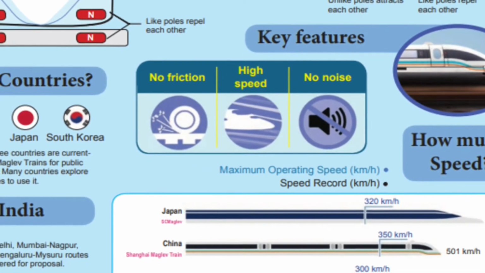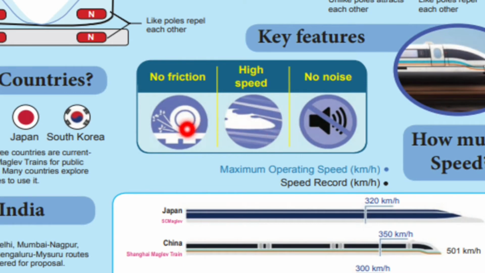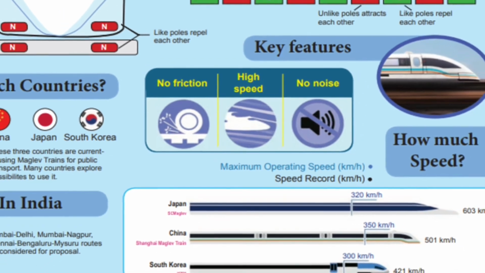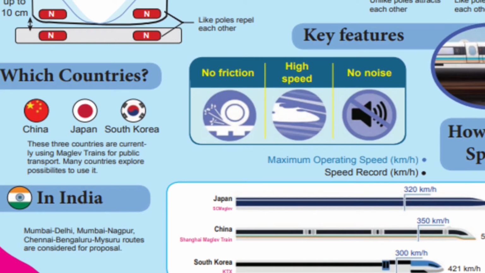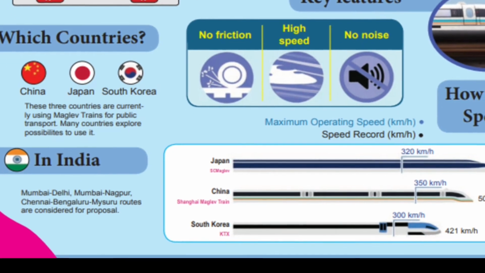What are the key features of these maglev trains? It has no friction, it has high speed, and it has no noise. Which are the countries using these maglev trains? China, Japan, and South Korea. These three countries are currently using maglev trains for public transport. Many countries are exploring possibilities to use this. In India, Mumbai-Delhi, Mumbai-Nagpur, and Chennai-Bangalore-Mysore routes are considered for proposal.